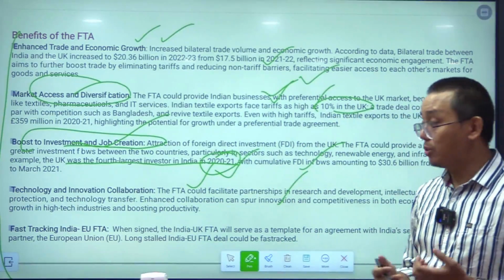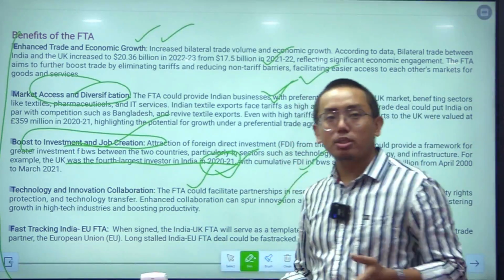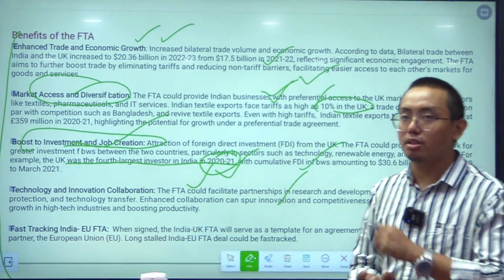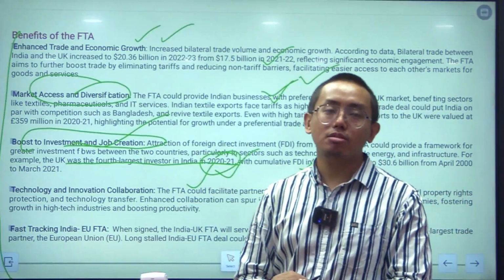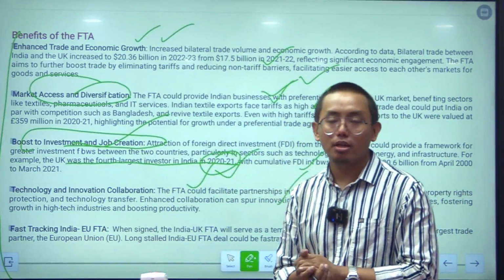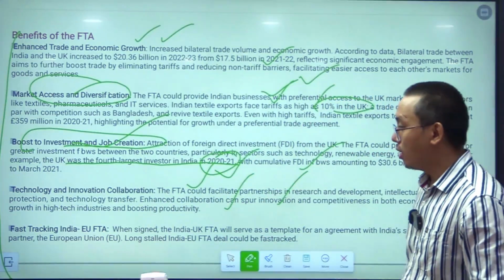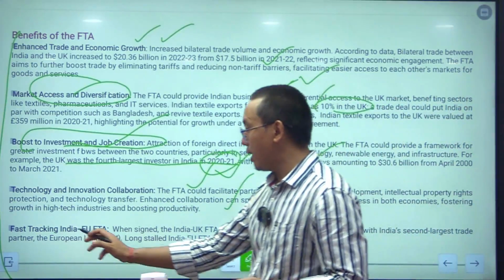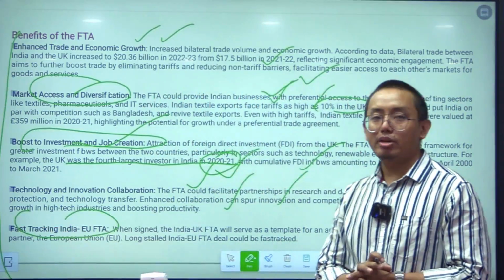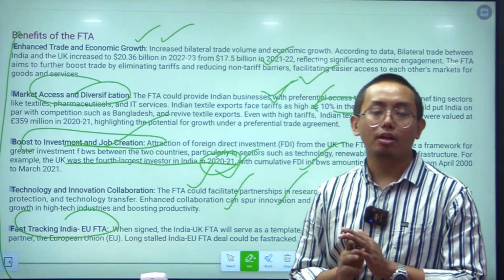India and UK might do technology transfers, might collaborate in various technologies such as artificial intelligence, and initiatives such as the Global Biofuel Alliance of India. So this point is also important, and fast tracking the India-EU FTA. This point is again important.